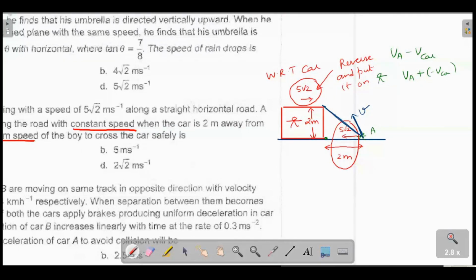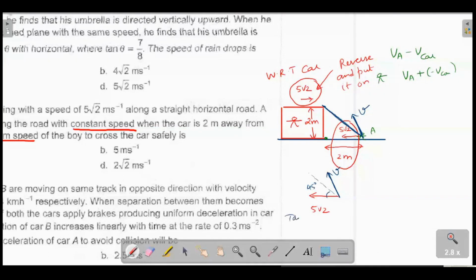So I'll just borrow those vectors there. This would be 5 root 2. I don't know what the angle or the direction of this is, but I know that the resultant should be making an angle of 45 degrees like this. Okay, right? So you can use the tan theta relation of a resultant of two vectors.